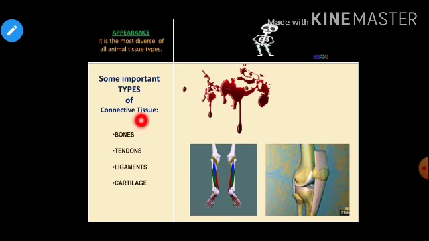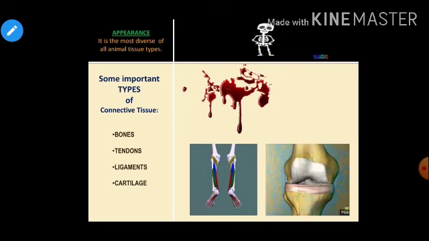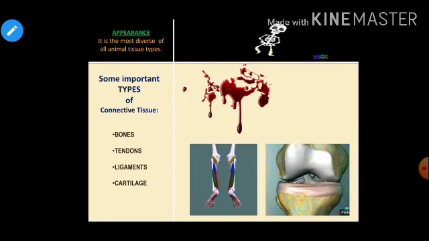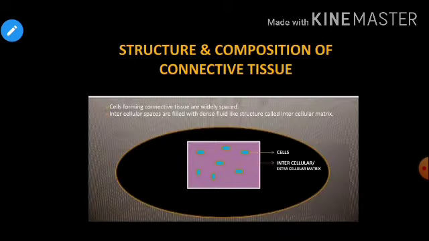Tendons connect two bones. Cartilage forms the framework of many different organs, right? So these are some of the most commonly found connective tissues. I'm sure all of you would have heard these terms, right? Chalo. Now let us talk about the structure and composition of connective tissue in more detail.